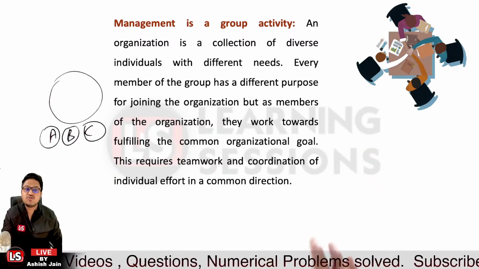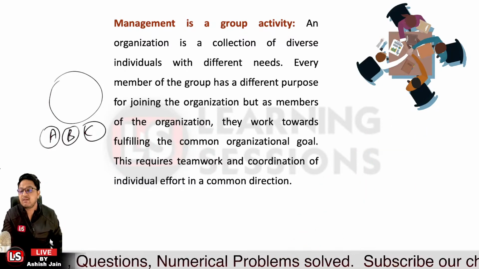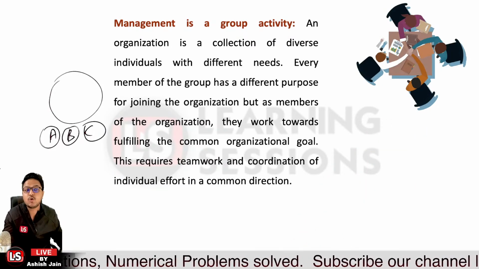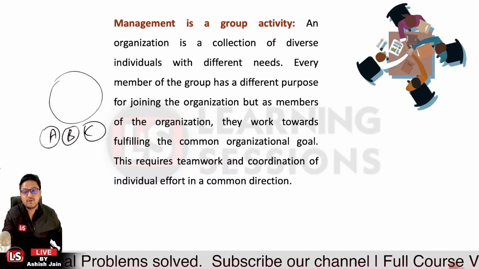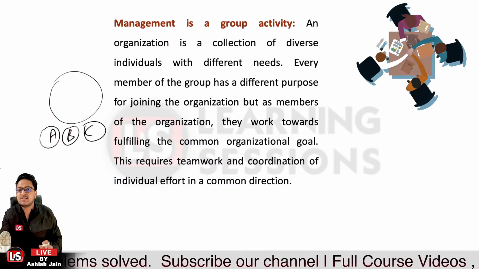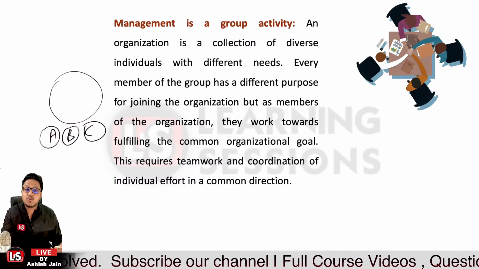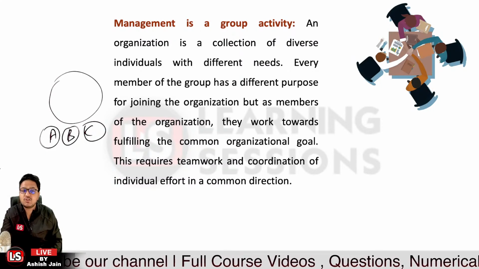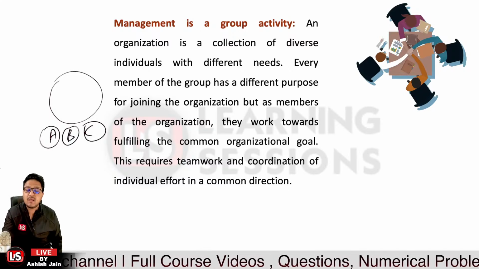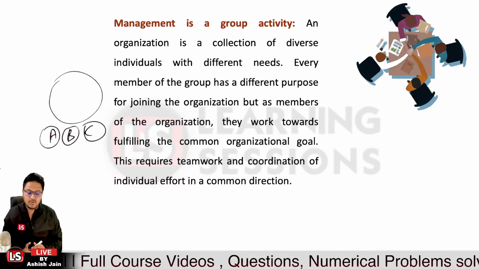Okay, so an organization is a collection of diverse individuals who have different needs. Their purpose of joining the institute may be different, but we need to get them aligned so that the organizational goals are achieved. There must be coordination among the individuals so that they can work as a team and towards a common direction. Okay.